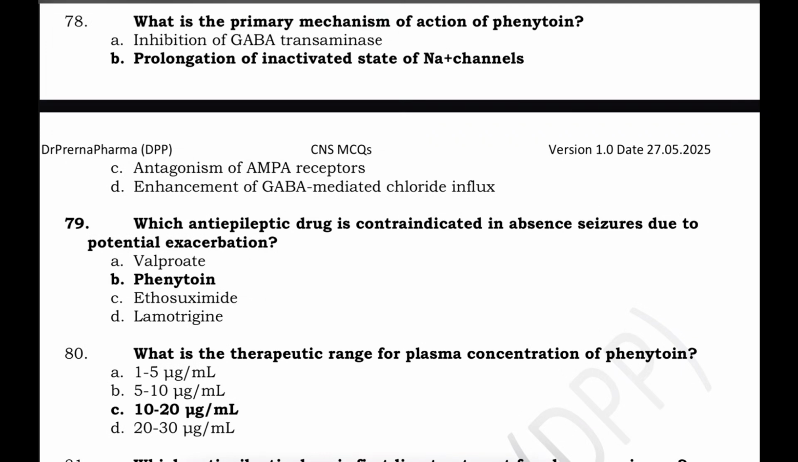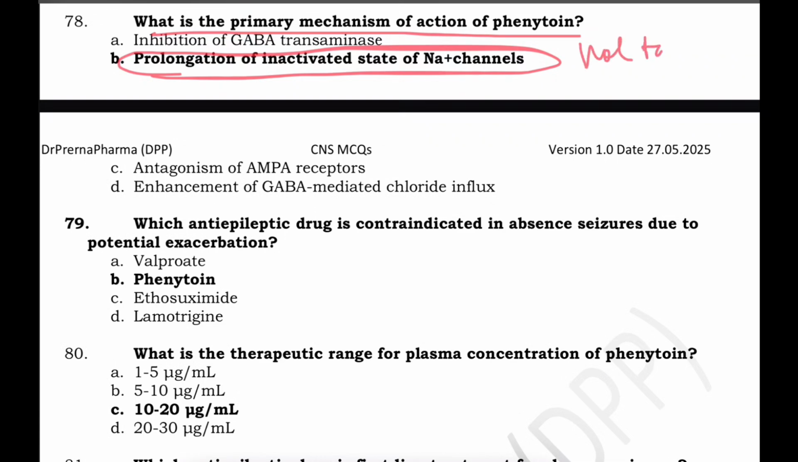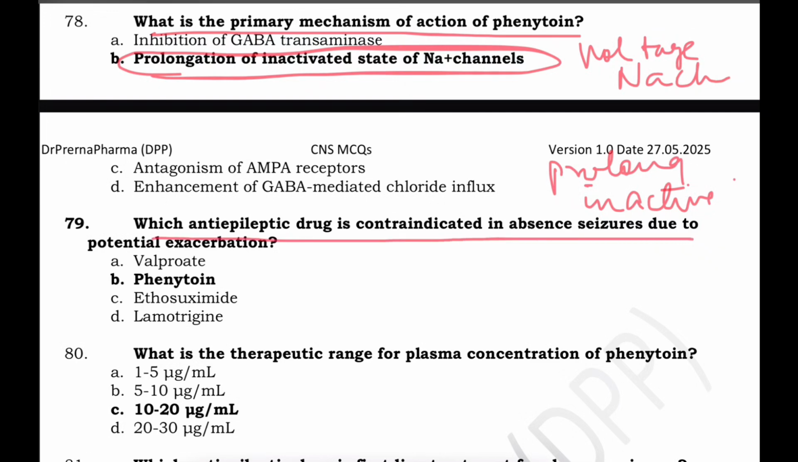Coming to the questions on epilepsy, anti-epileptic drugs. What is the primary mechanism of action of phenytoin? Phenytoin basically causes prolongation of the inactivated state of the voltage gated sodium channels, and thereby it reduces the discharge of action potentials.